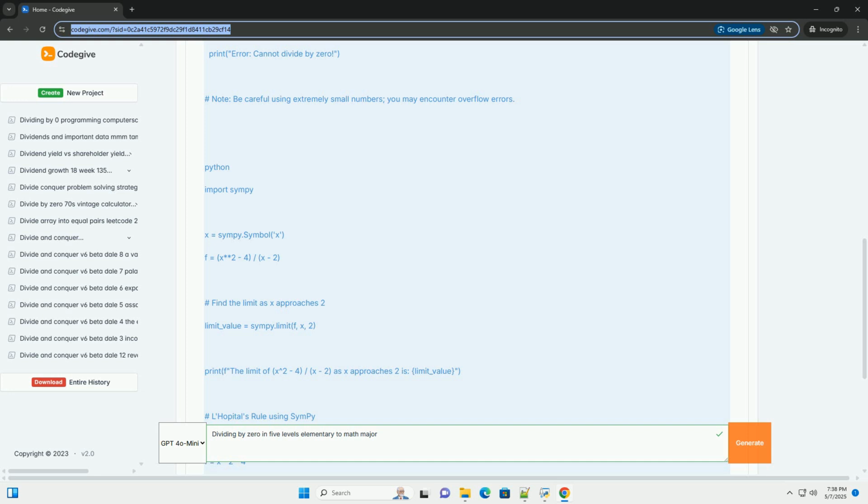L'Hopital's rule is a powerful technique for evaluating limits of the form 0/0 or infinity/infinity.